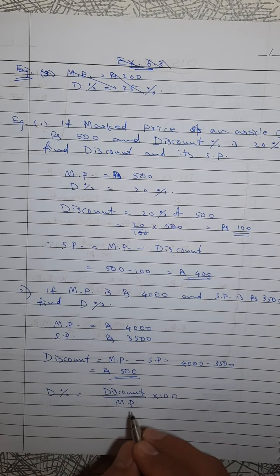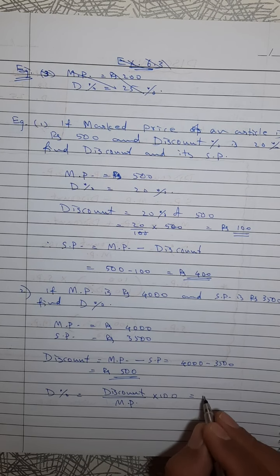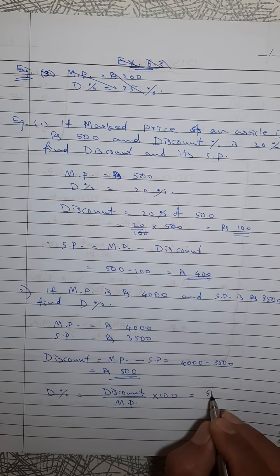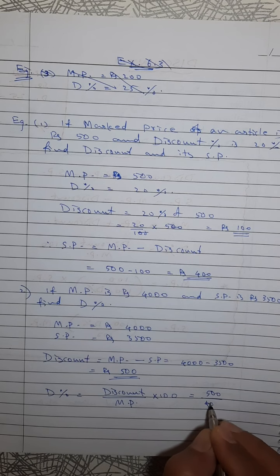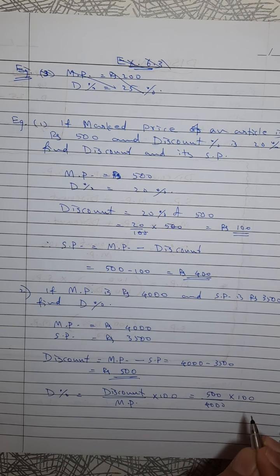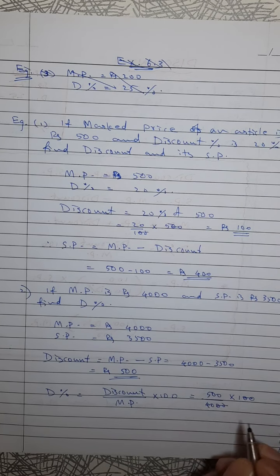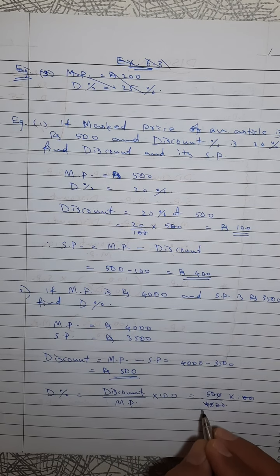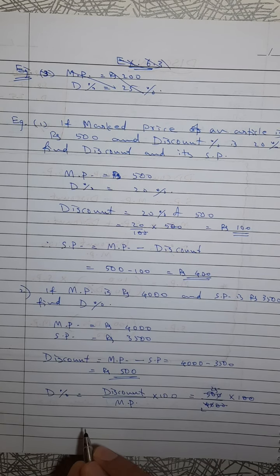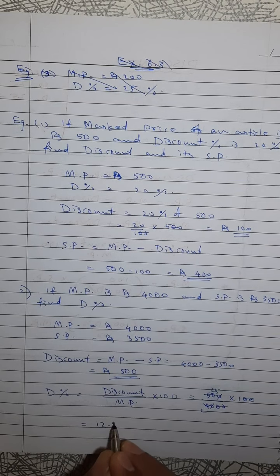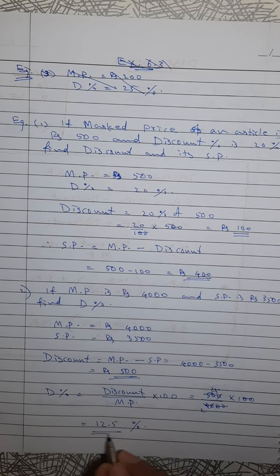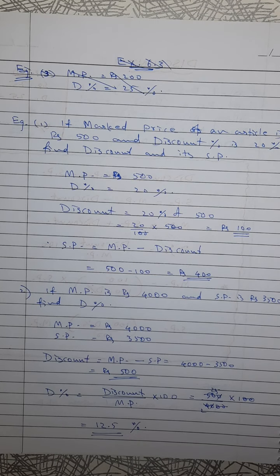Remember, discount percent means discount upon MP into 100. That is discount 500 upon MP, MP was 4,000, into 100. One more zero cancelled. It is becoming 25 by 2. 12.5% discount I got. I hope it is clear.